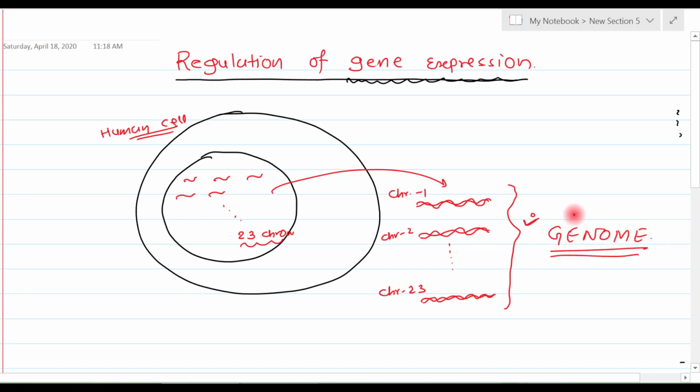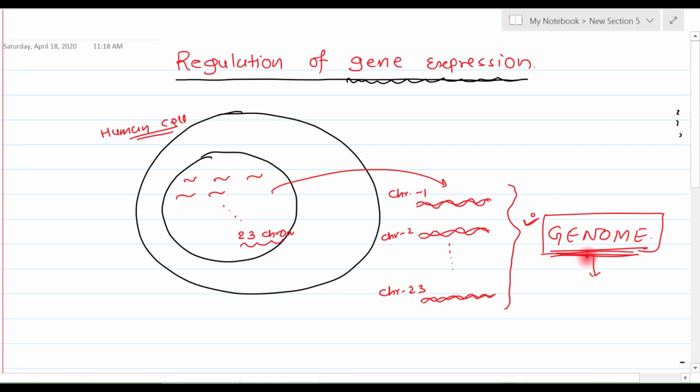So by this, the meaning of the word genome must be clear to you. In the case of a human cell, our genome is divided into 23 pieces of chromosome. That means 23 pieces of DNA make a complete genome. What is genome?